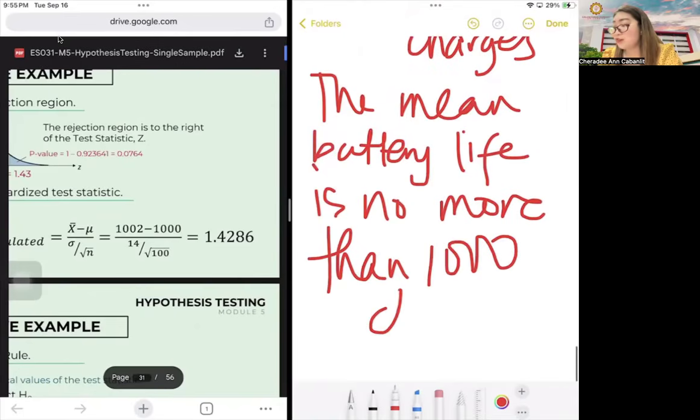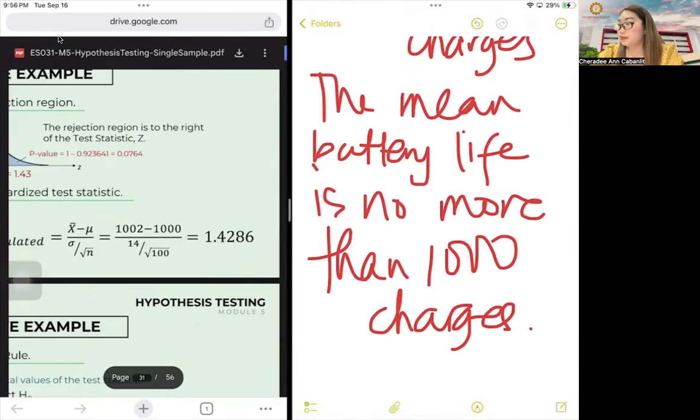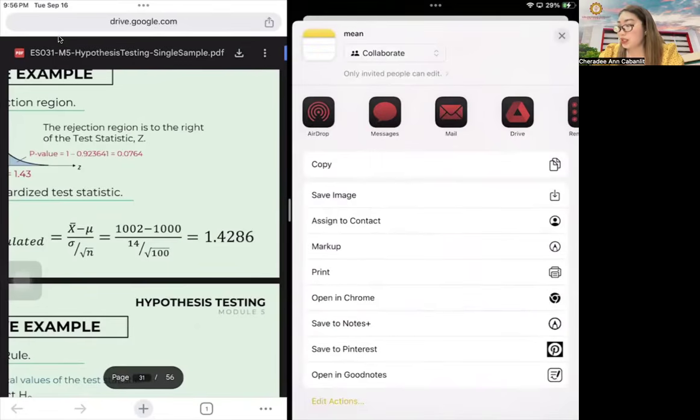So the managerial decision here is it's not safe to say that, hey, we are already more than 1,000, yes, you can already buy from us. It's not safe to do that because it's not statistically true. Okay, so I'll save this one.